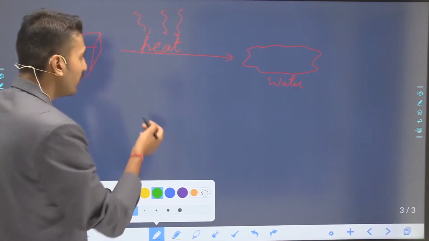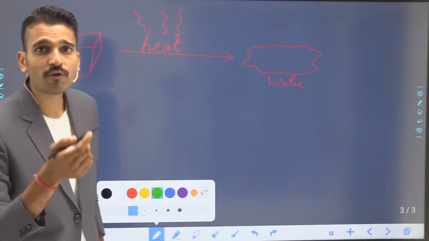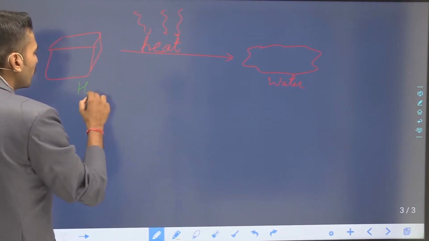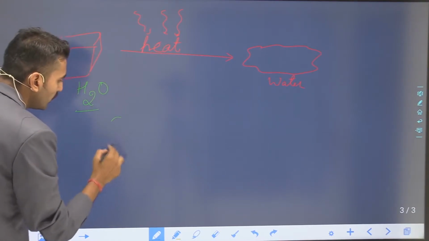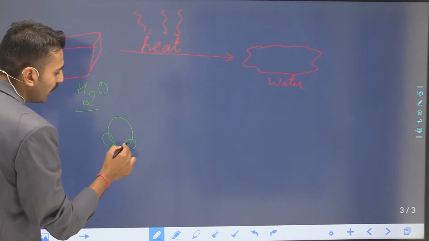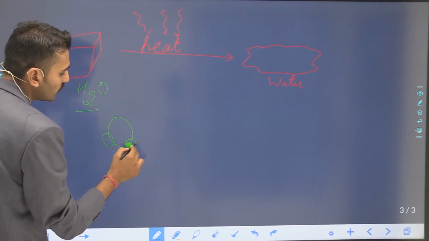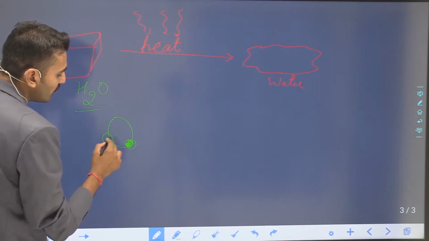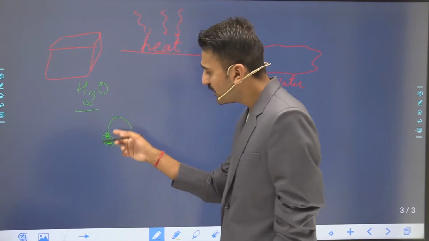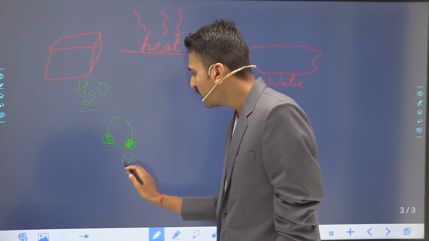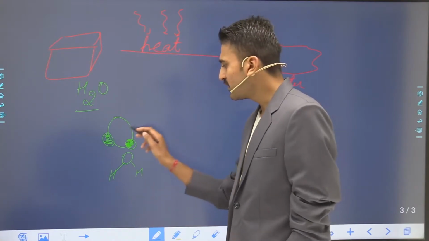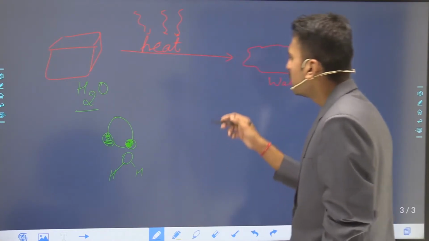For that I have to know its molecular formula or its molecular structure. What is its molecular formula? Its molecular formula is H2O, and here oxygen is attached with two hydrogen atoms. These small circles are hydrogen atoms. You can represent it like this, or you can also write it in the form of bonds, either this or that. So what is happening here? It is changing into water.